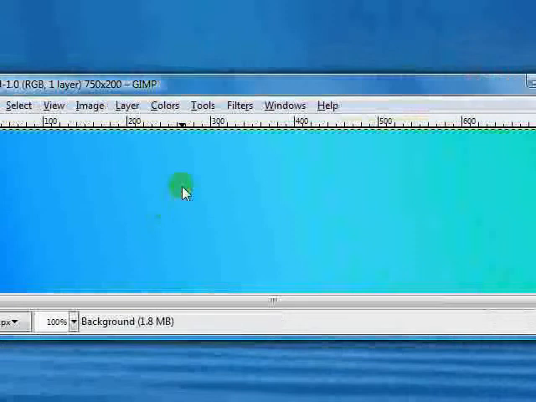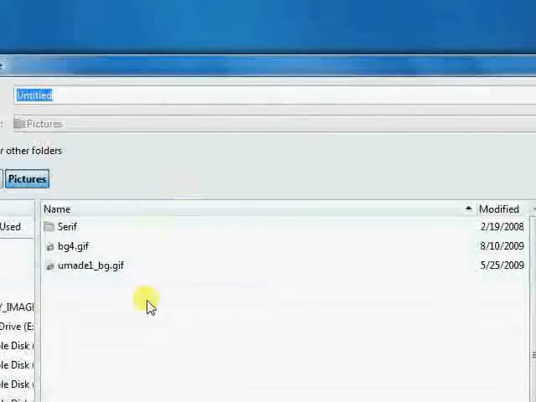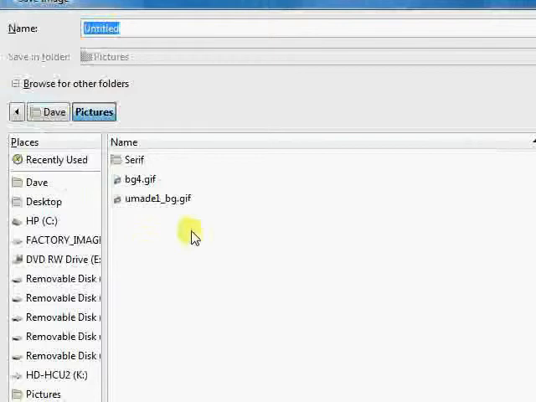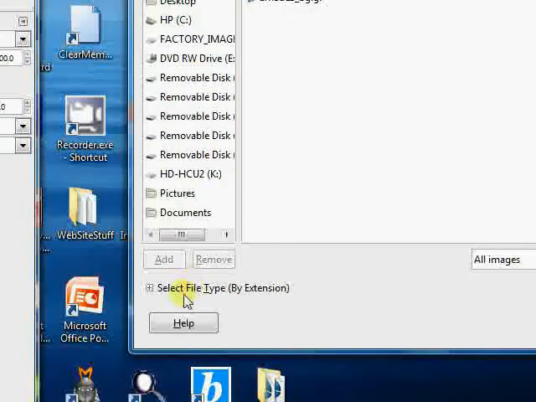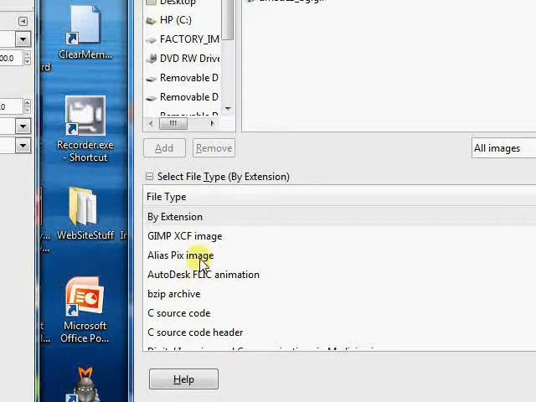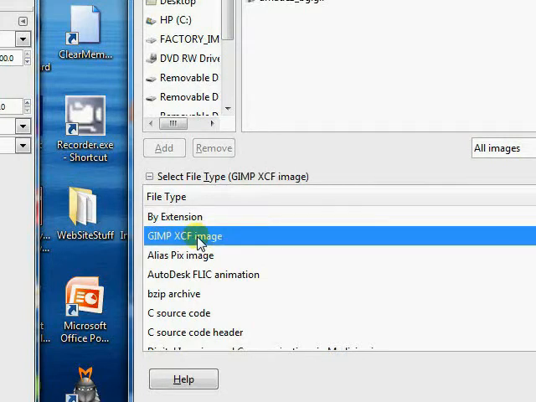And how we're going to save this is we'll call this header 1, and we're going to save it. Go down to the bottom and select the file type. GIMP uses XCF for their layered format, and I recommend if you're going to do any headers to at least save it in XCF, and then you go ahead and flatten it and make your JPEG for your header.